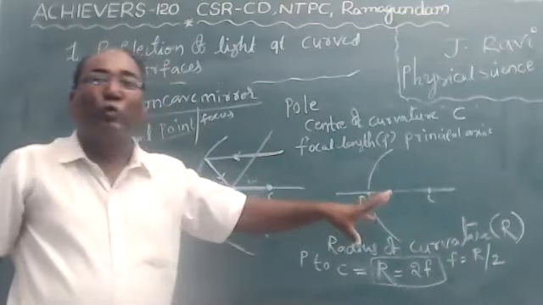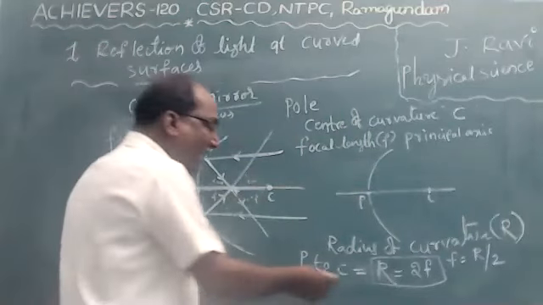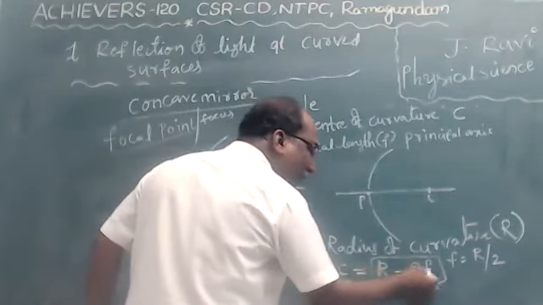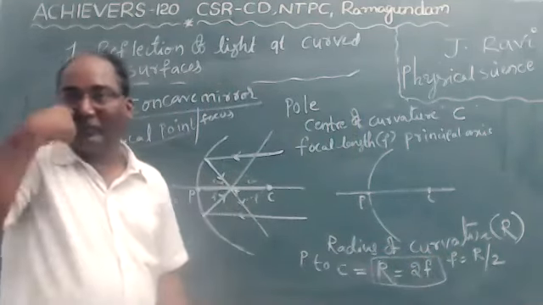Keep in mind these two formulas, children, very important for 2 marks or 1 mark questions: the radius of curvature R equals 2f, and the focal length F equals R by 2.